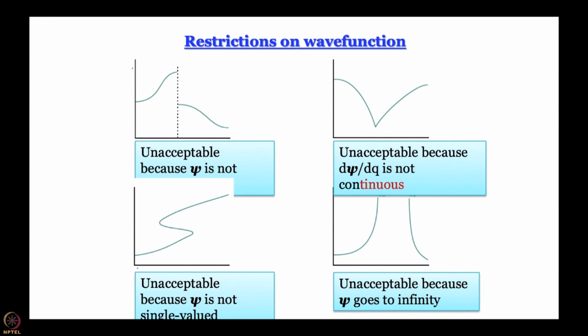So what we see is that many of the wave functions that may arise as a result of solution of Schrödinger equation or any eigenvalue equation are not allowed because they do not satisfy some requirement or the other that get imposed because of Born interpretation that mod psi square is probability density. Remember, we do not have quantization so far. Does this bring quantization? We will see, but let us summarize first.